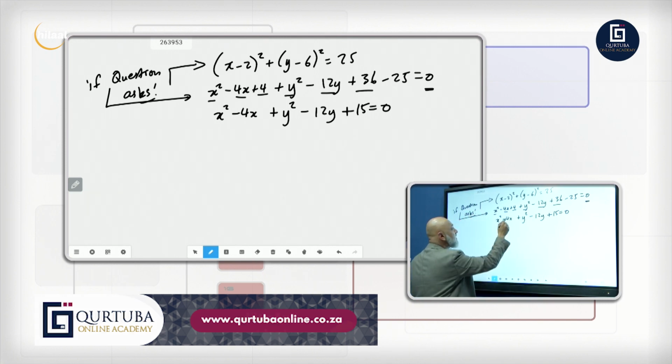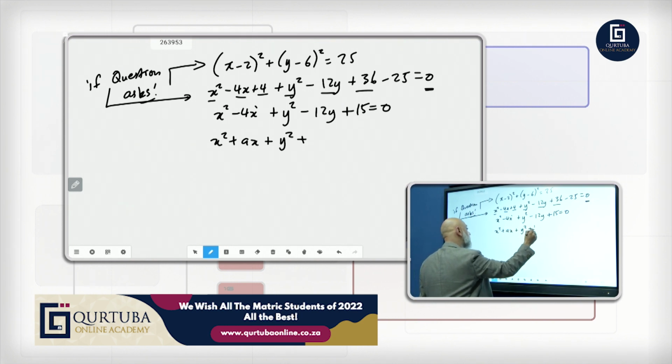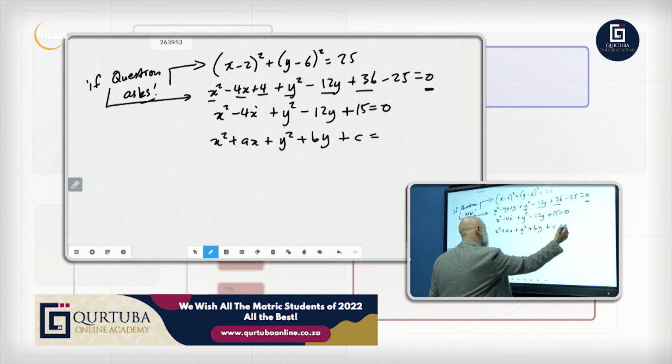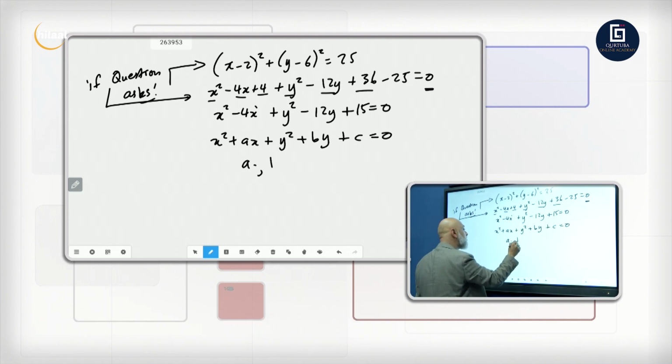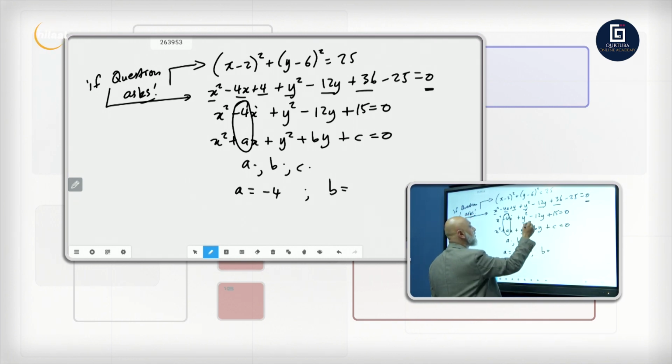And there we go. Remember it was x squared plus ax plus y squared plus by plus c equals 0. So they wanted a, b, and c. So here we go. What does a represent? a is equal to negative 4. b is equal to how much? Negative 12.